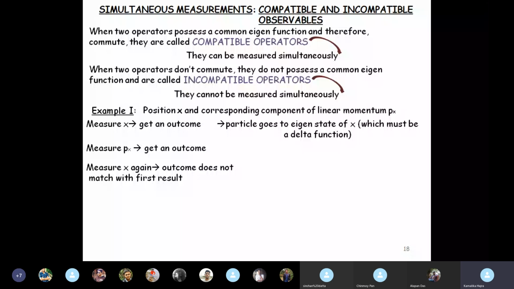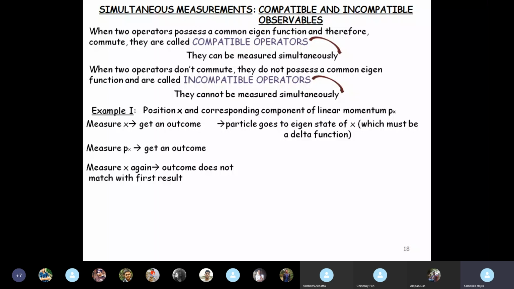It must be a delta function, several wave packets converging to form a delta function, because the moment you are pinpointing on a particular position of the particle, you are saying with surety that the particle exists only there and nowhere else, which is possible only for a delta function. Clear? So the eigenstate of the position has to be a delta function. So the moment you are measuring the position of a particle, you are sending the particle to an eigenstate of x, which is a delta function.